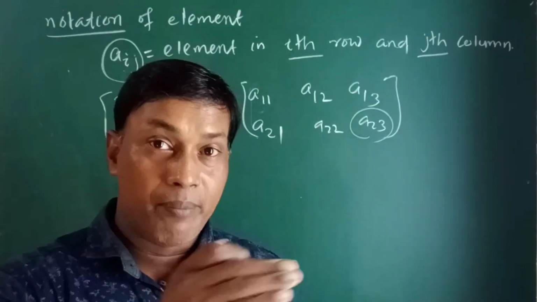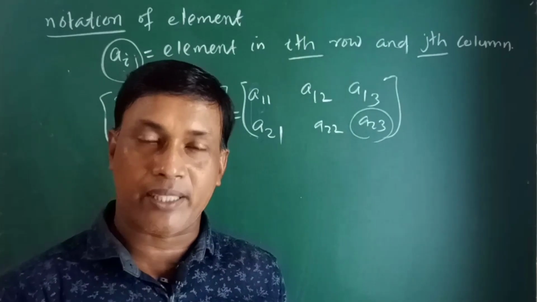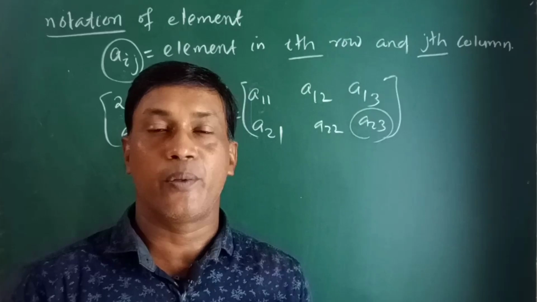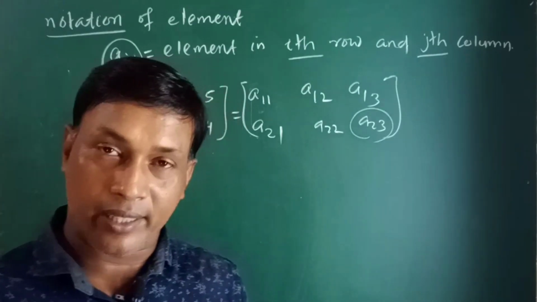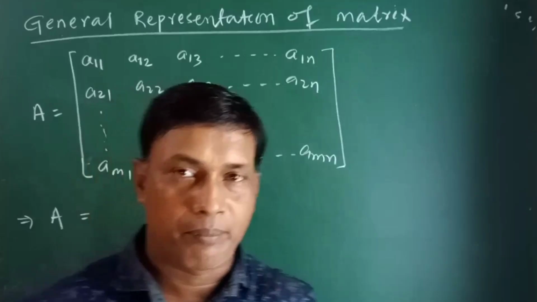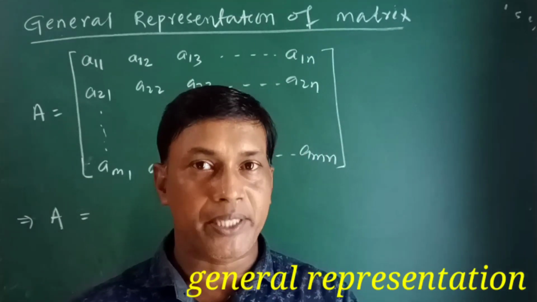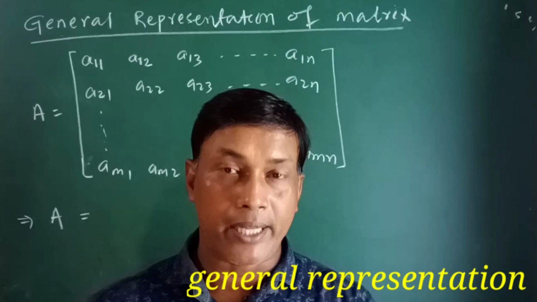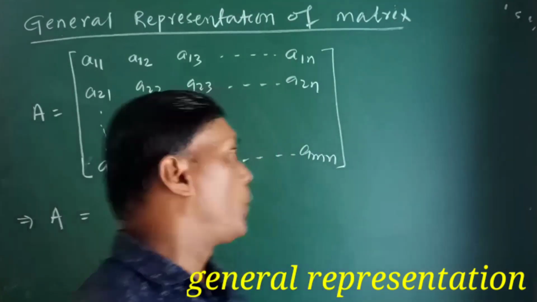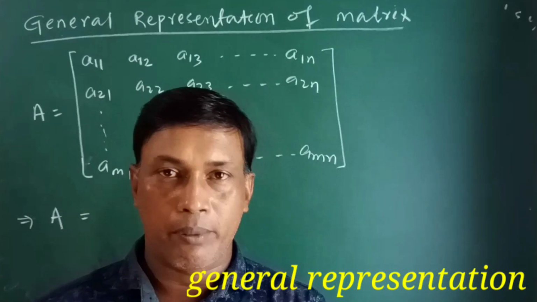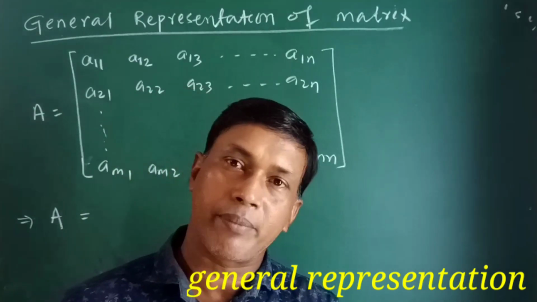And every element of a matrix can be expressed in form of Aij. Using this Aij, you can write the general representation of matrix. Very important is the general representation of matrix. How can we generally represent a matrix with the help of Aij? Look at here, A is a matrix. Generally, the name of a matrix is given by English capital letters and the elements by small letters.